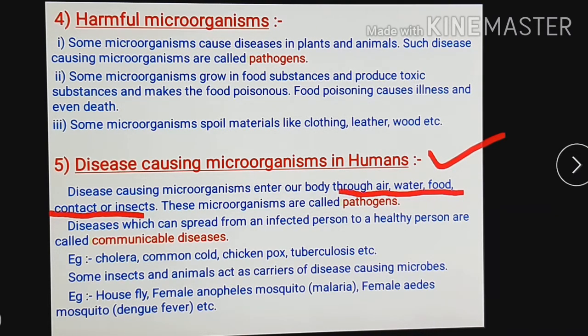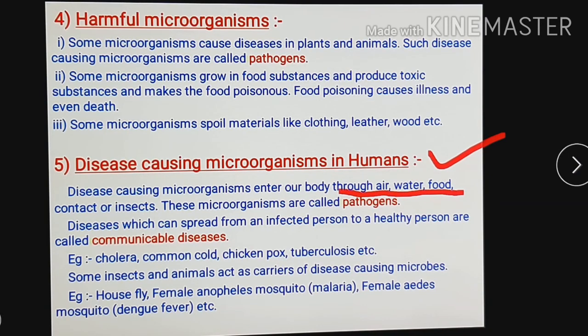called as pathogens. Disease which can spread from infected person to healthy person are called communicable diseases. Now the diseases which can spread from an infected person, the person which is suffering from illness, from that person if the disease is spread to a healthy person, then such type of disease is called as communicable disease.